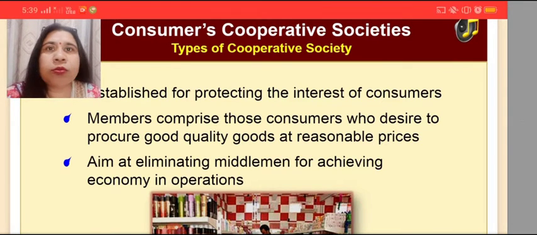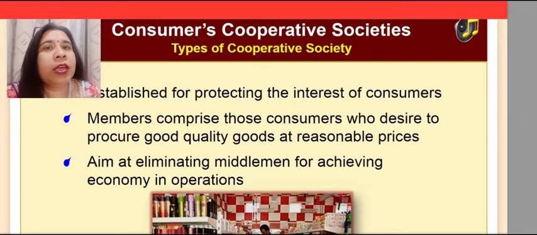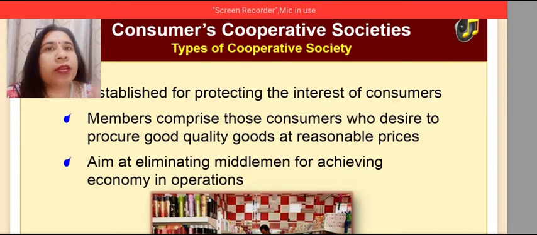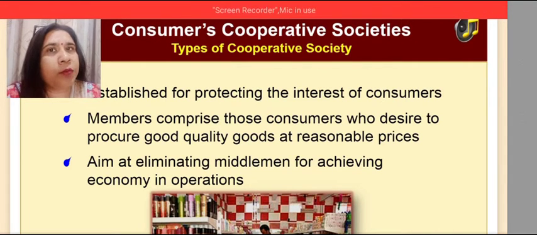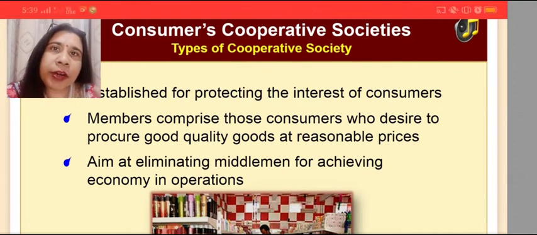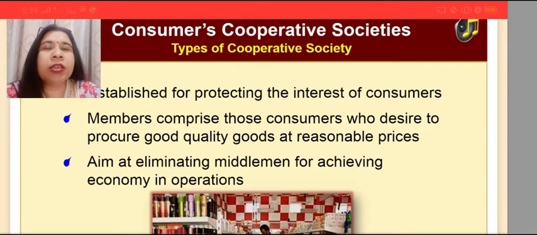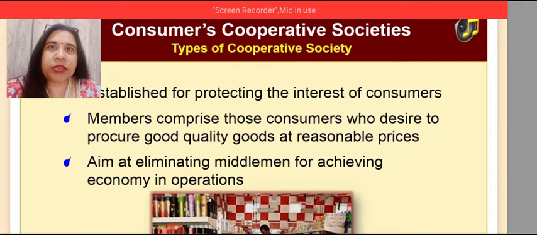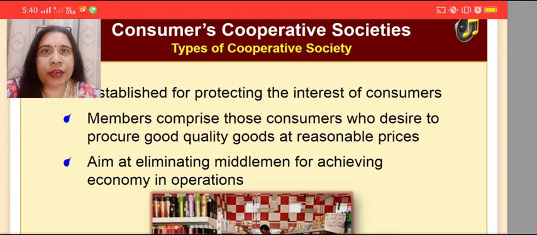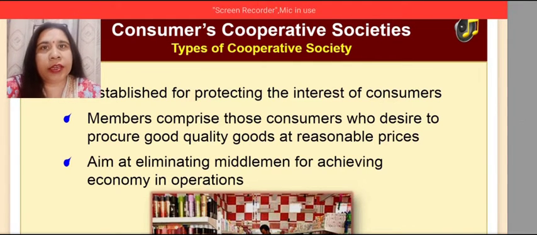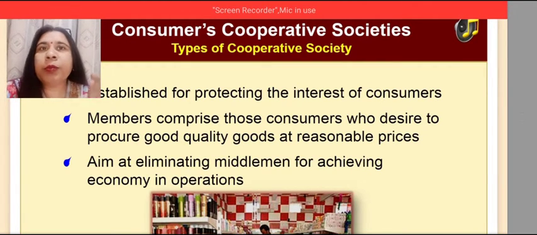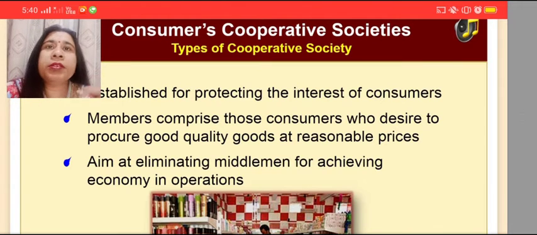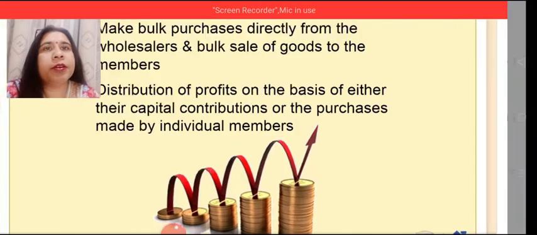So the aim of such a cooperative society is to eliminate the middlemen, that is the wholesalers, retailers or the agents, for achieving economy in operations, that is for reduction in the cost of the transactions, as well as to reduce the profit margin which is charged by different intermediaries such as wholesalers, retailers and agents. The aim is to eliminate the middlemen, to reduce the cost and to provide the products to the consumers at its best quality and at reasonable rates.